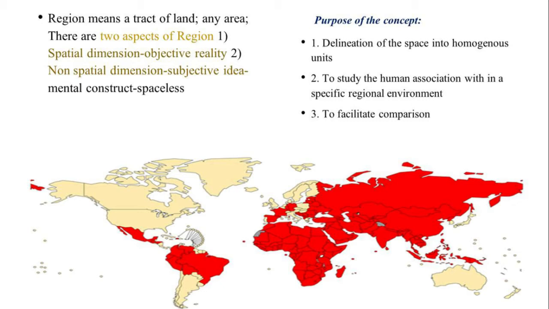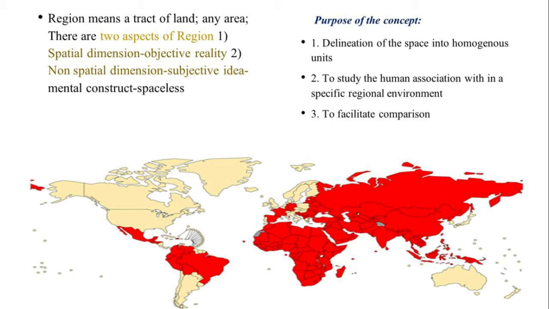Then there are two aspects of region. The first aspect is the spatial dimension. That is the objective reality. See over here, spatial comes from the word space. Now space or spatial is related to geography. So what is space?